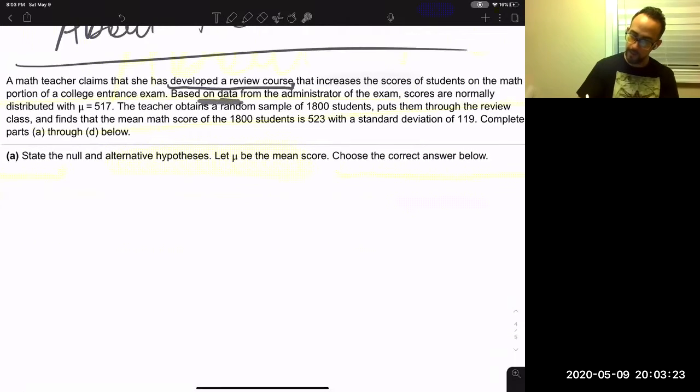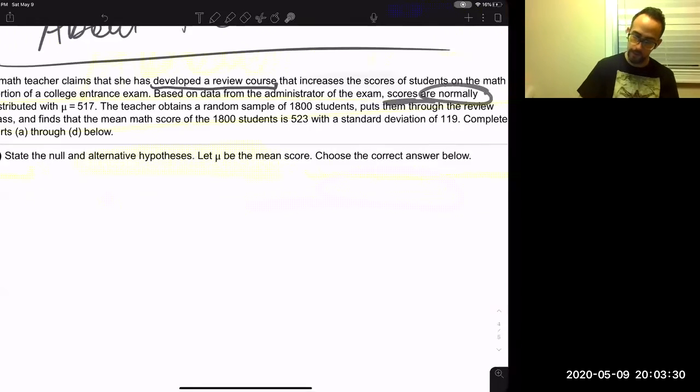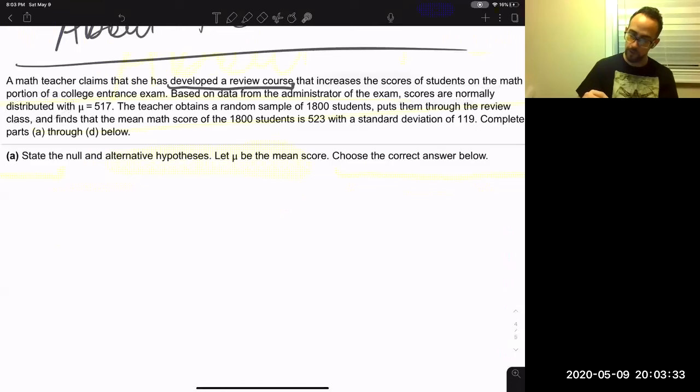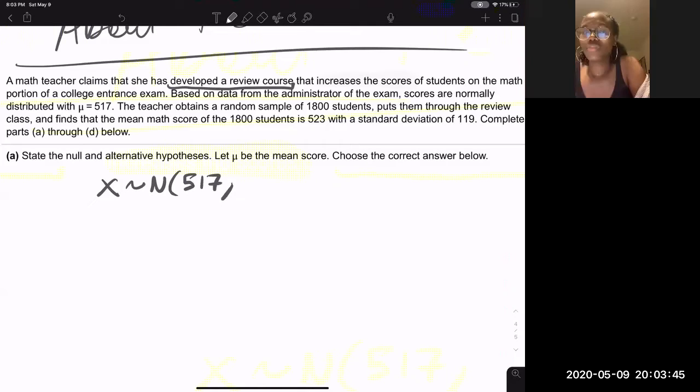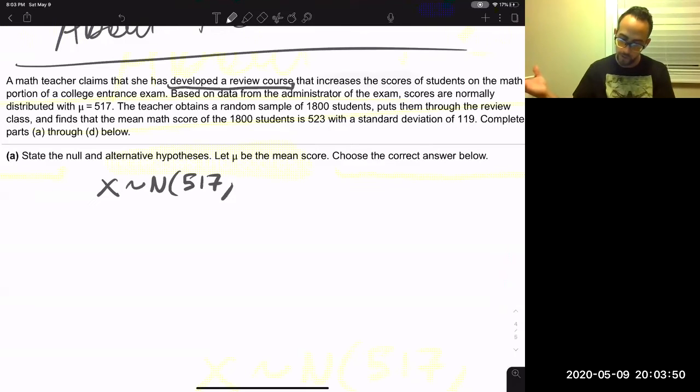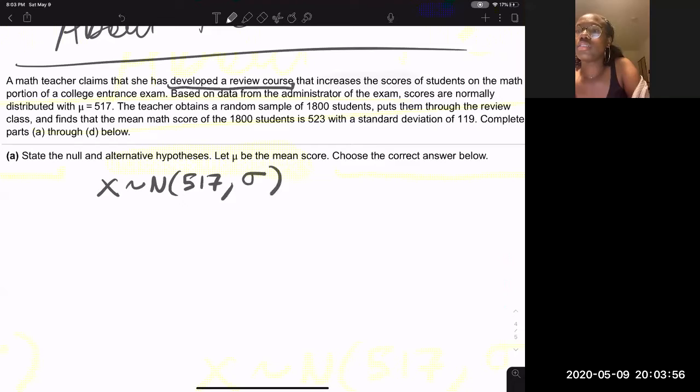So based on the data from the administrator of the exam, scores are normally distributed. So X is approximately normally distributed with mean 517 and some standard deviation sigma, which we don't know.